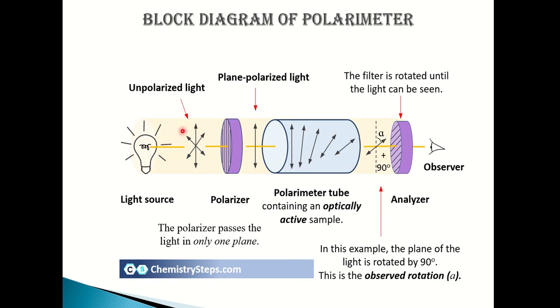This is the ordinary light. When it passes through the polarizer, it is converted into plane polarized light. When this plane polarized light is passed through the polarimeter tube containing the optically active compound, the optically active compound rotates this plane of polarized light, and this is the angle by which plane polarized light is rotated. This is analyzed by an analyzer.